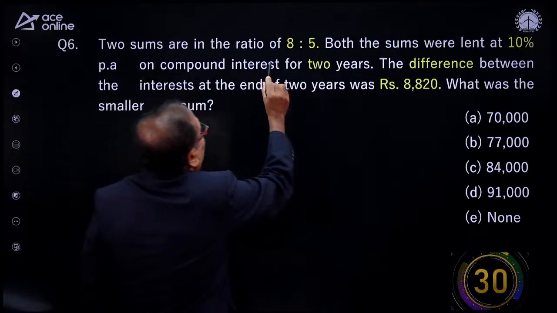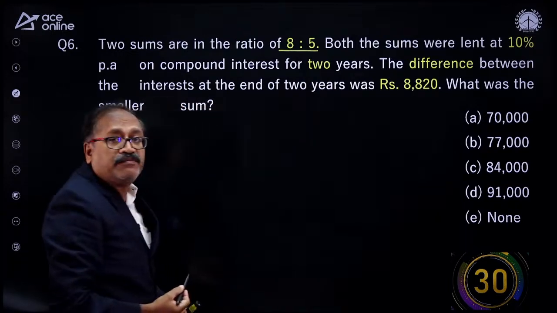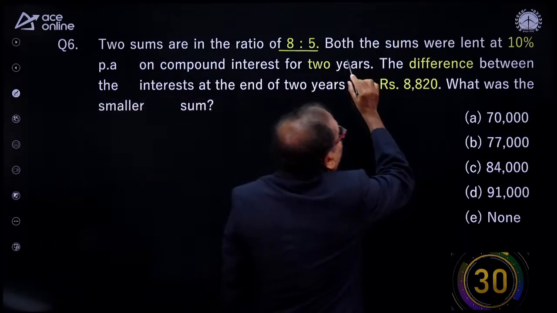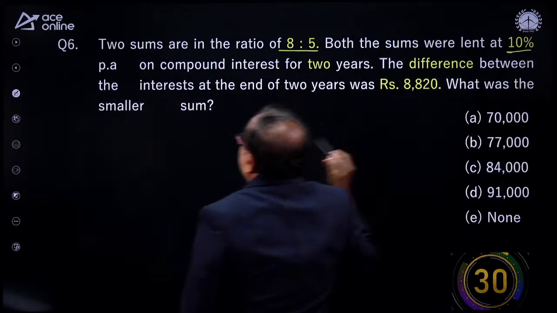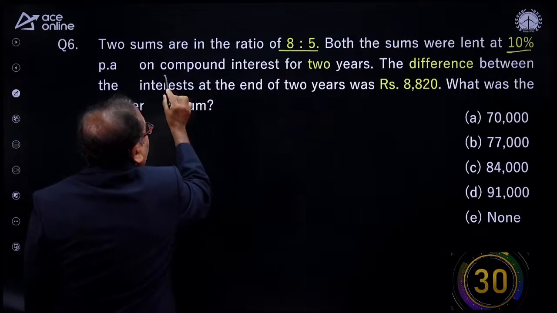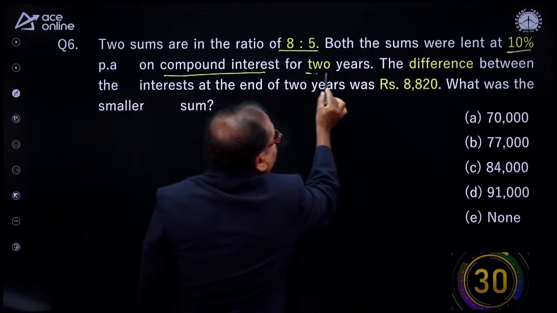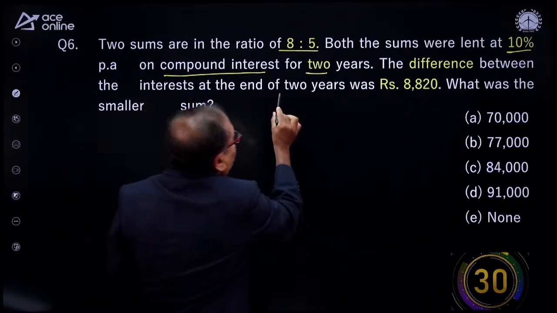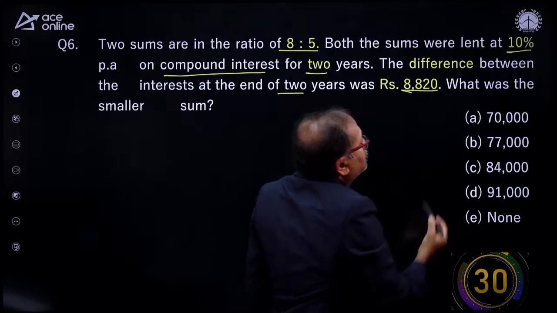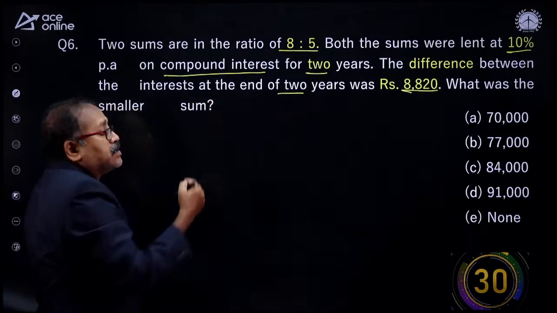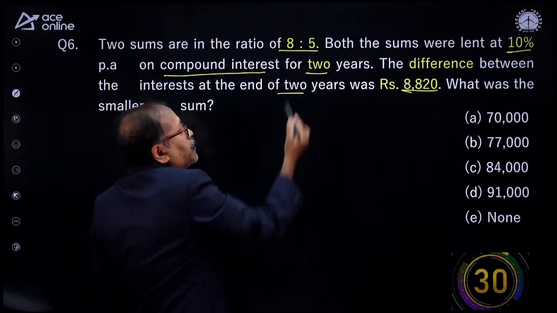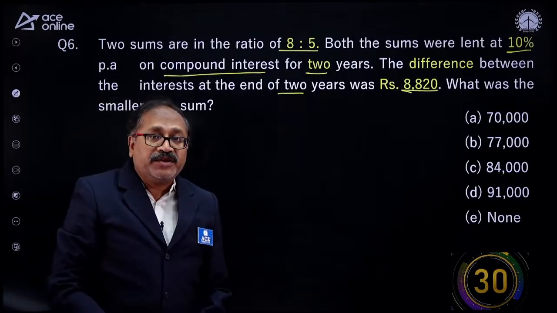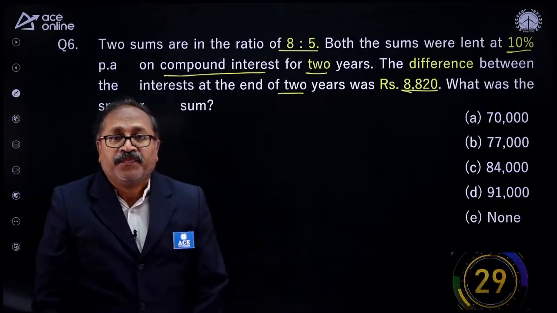The two sums are in the ratio of 8:5. The sums were lent at 10% per annum on compound interest for 2 years, and the difference between the interest at the end of 2 years is rupees 8,820. Then what was the smaller sum? Smaller sum means this 5x. Can you find it out? So 30 seconds for you.